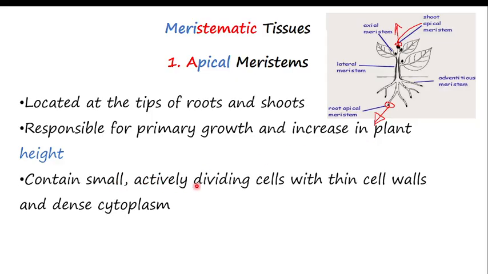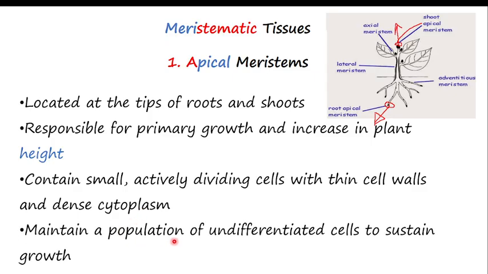They contain small, actively dividing cells within cell walls and dense cytoplasm, and they maintain the population of cells and differentiate the cells to sustain growth. So this is all about the apical meristem, located at the tip of the shoot and at the tip of the roots, helping the plant with primary growth, which means increase in height. That means they contain cells that are able to divide for primary growth.